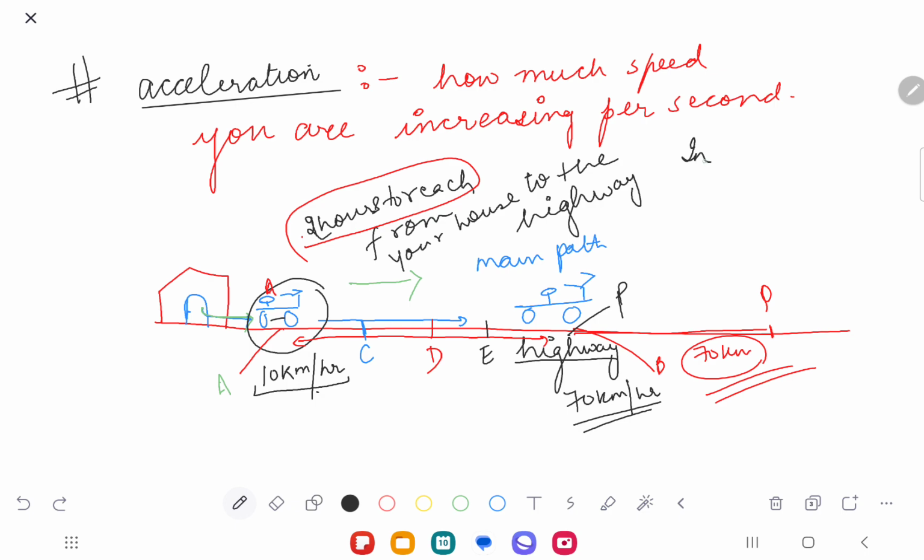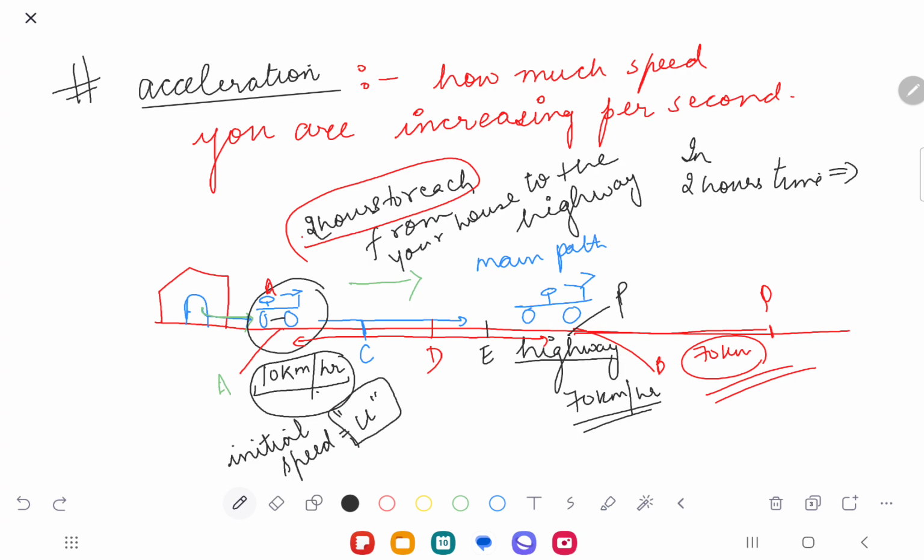So in 2 hours' time, how much has the speed increased? The speed has increased by 60 kilometers per hour, because his initial speed was how much? Initial speed we denote by the letter U. U denotes the initial speed, and the final speed shall be V. So how much has the speed increased?